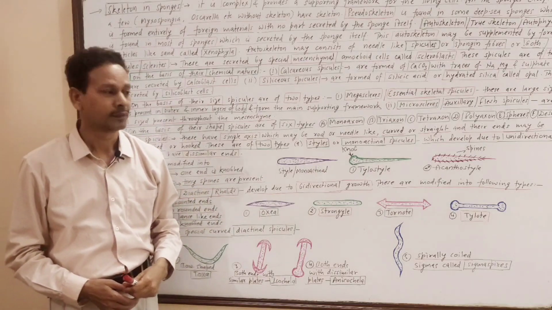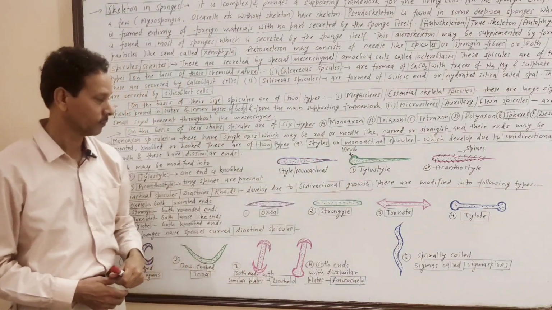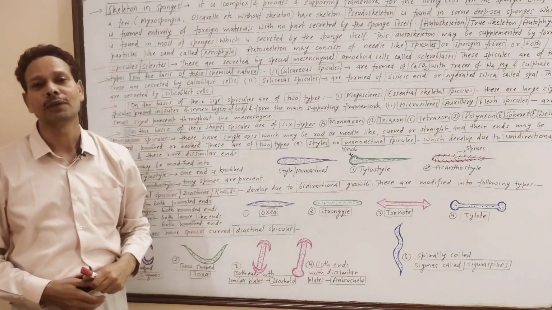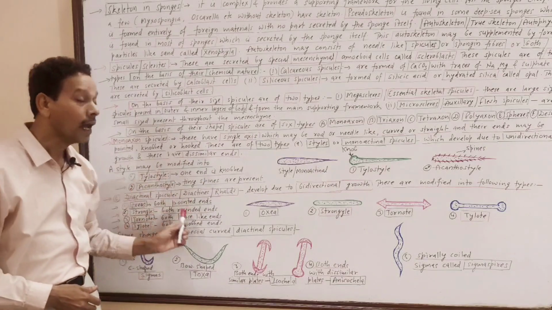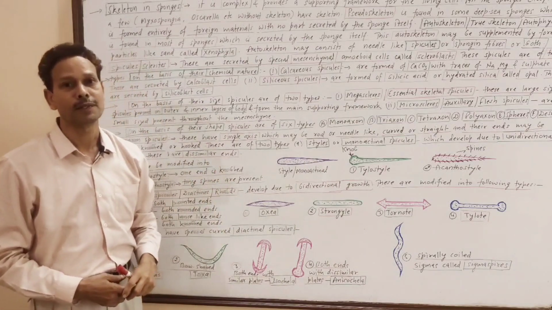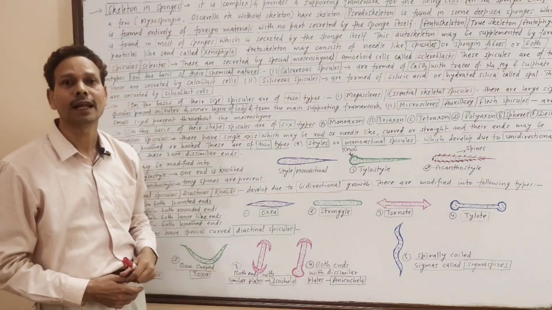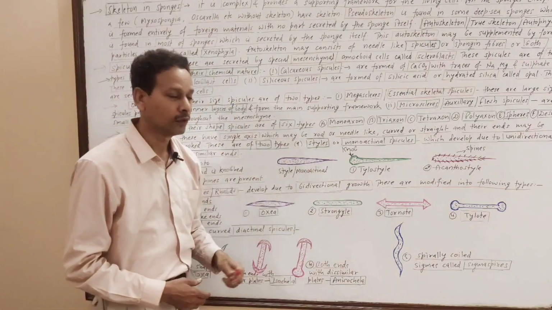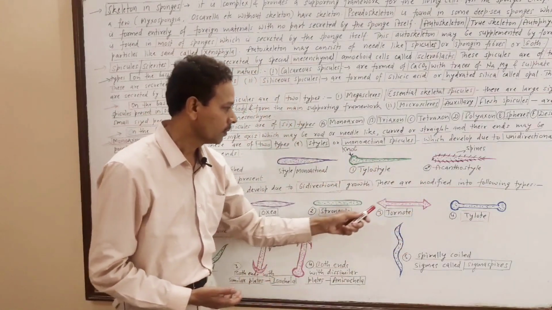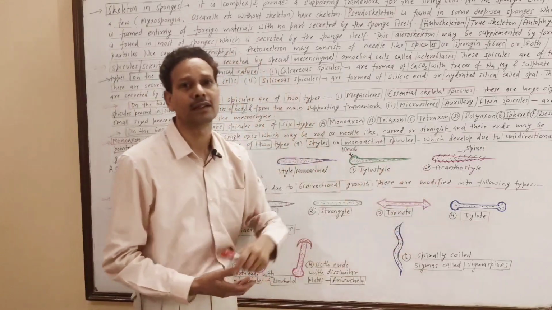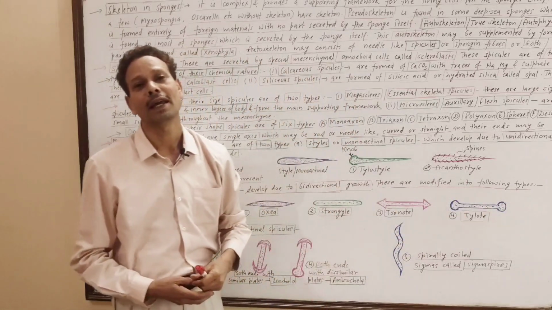Diactinal spicules. Styles, the monoactinal spicules, grow in one direction, while these diactinal spicules grow in both directions. And these diactinal spicules are of following types: oxea, both ends pointed, needle-like; strongyle, both ends rounded; tornote, both ends lens-like; and tylote, both ends rounded knob-like.